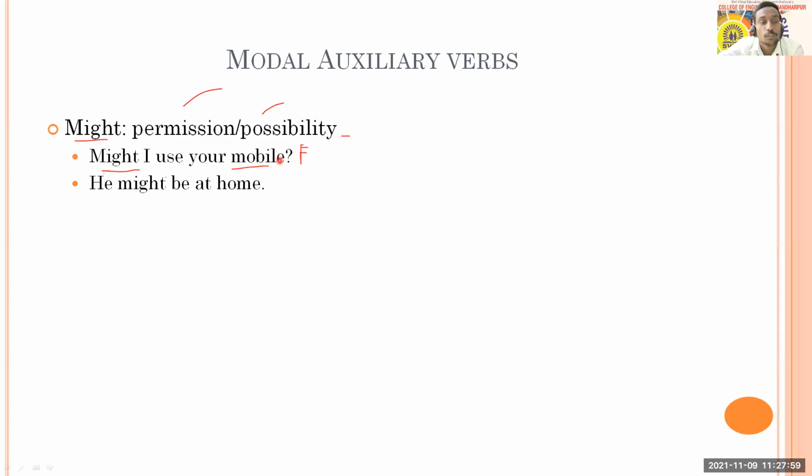And might also shows possibility. If you see, "He might be at home," might shows possibility. So the difference between may and might in possibility is that may conveys more possibility than might. When you are less sure, you can use might. When you are more sure, you can use may.